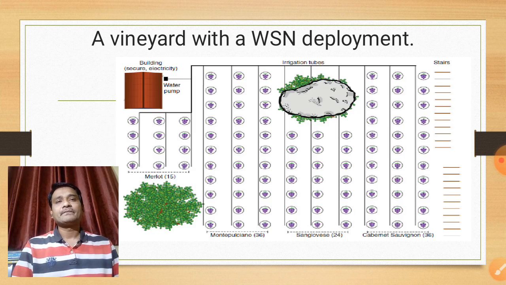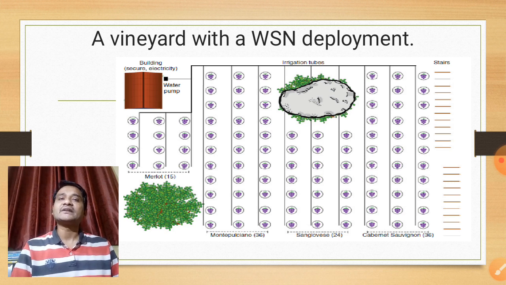The targeted deployment here is depicted in the figure. The sink is a bit further away in a small house.